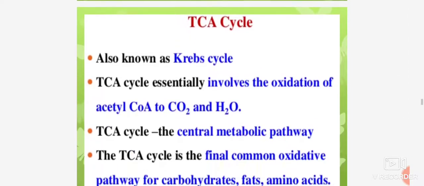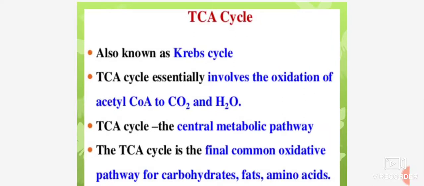Then the next one is the TCA cycle. The TCA cycle is also called the Krebs cycle or citric acid cycle. The TCA cycle essentially involves the oxidation of acetyl coenzyme A to carbon dioxide and water.